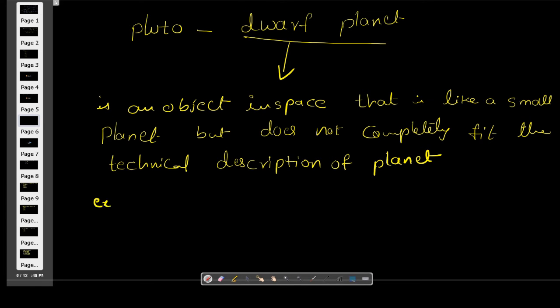Some examples for dwarf planets are Pluto, Eris. Okay, we can't consider these are the planets. So in 8 planets names we can't find all these: Eris, Pluto, and largest asteroids. All these are called the dwarf planets.